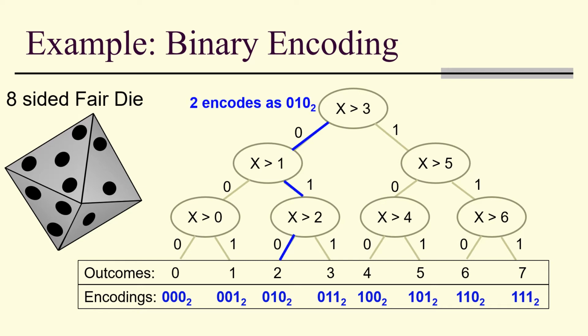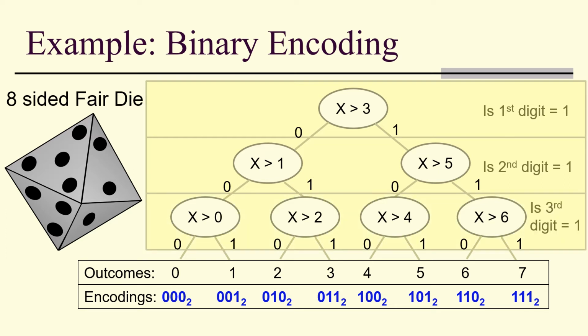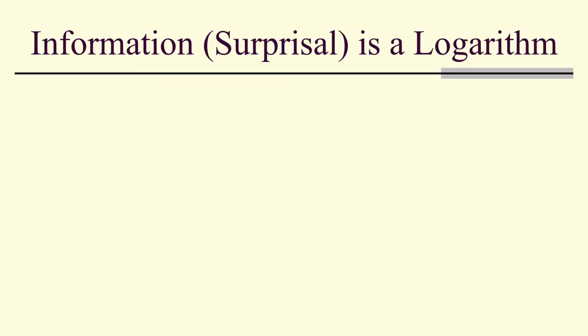2 encodes as 0, 1, 0. 7 encodes as 1, 1, 1. The first level asks, is the first digit equal to 1? It looks like x greater than 1 and x greater than 5 are two different questions, but actually both are just asking, is the second digit equal to 1? And for these last 4, is the third digit equal to 1? There are 3 bits of information for each outcome of a fair 8-sided die.